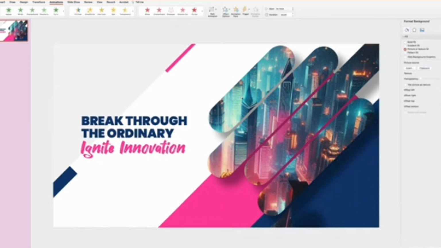We've added path animation to all 5 shapes, and now we need to make some correction to where the animation